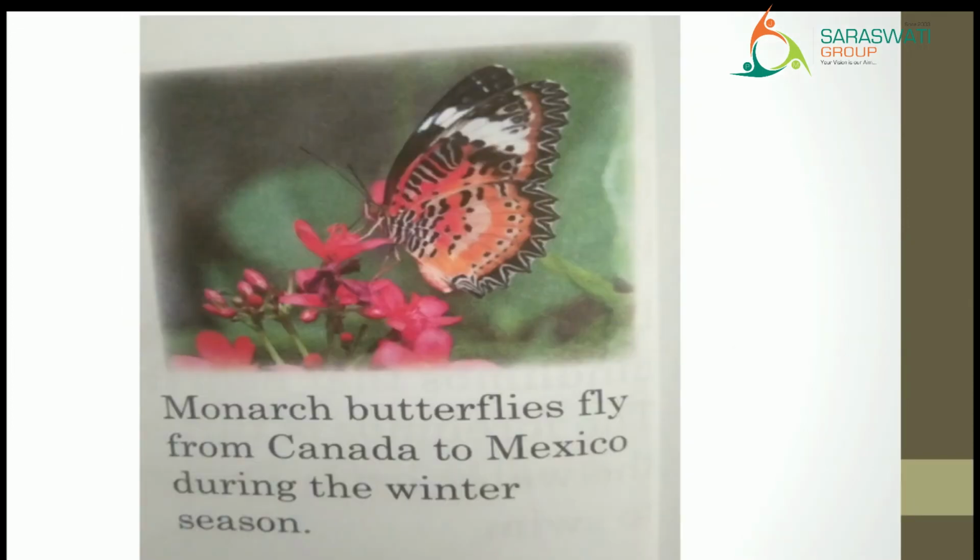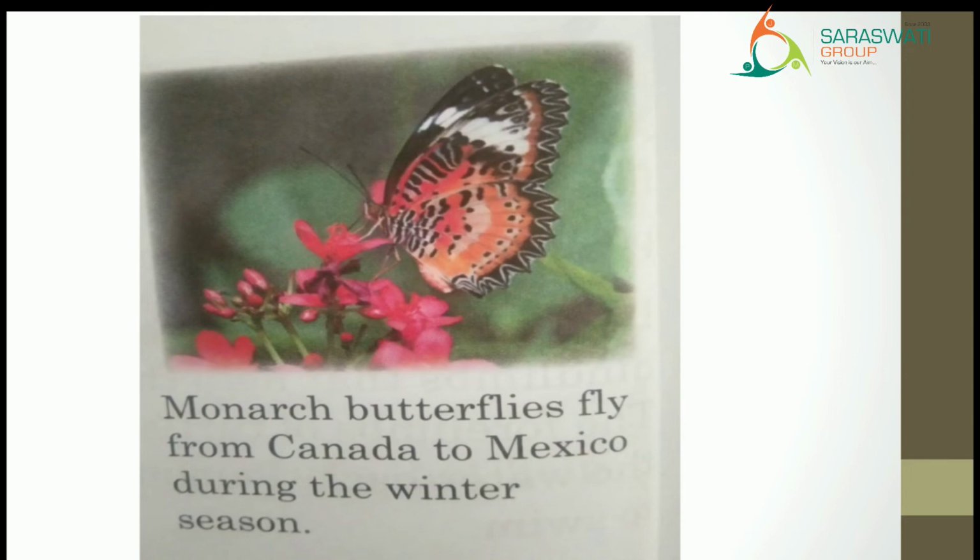Next, a butterfly. The name of this butterfly is monarch butterflies. That means it is the name of a species. They fly from Canada to Mexico during the winter season. Means when there is winter in Canada, they will travel to Mexico where there is summer. Right? In Mexico there is summer and in Canada there is winter. So they will travel. Right? So they are showing migration.